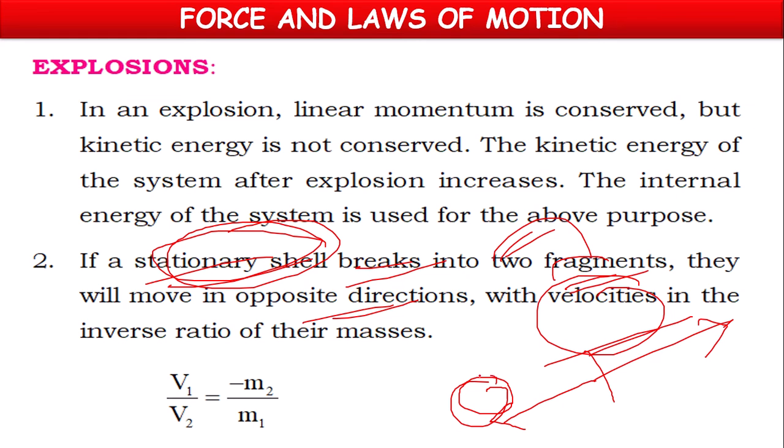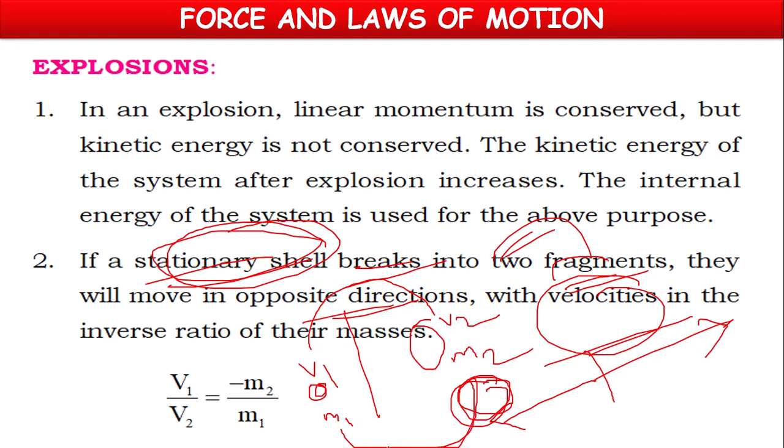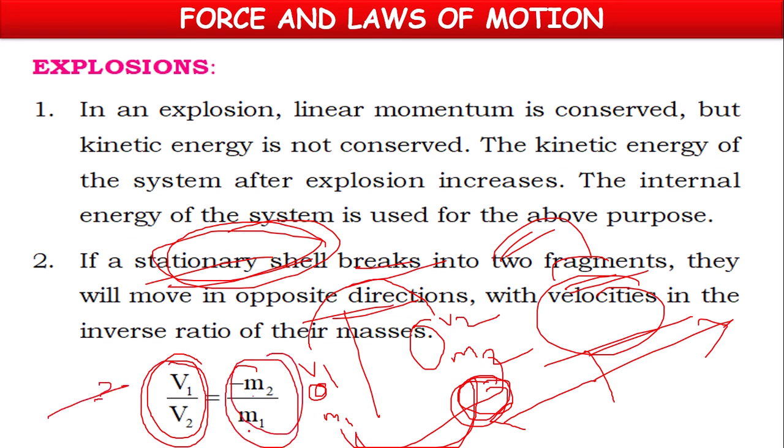If a bomb divides into two fragments, small mass m1 and big mass m2, then the smaller mass will have more velocity v1, and the bigger mass will have less velocity. The velocities are in inverse ratio to the masses. So the velocity ratio V1 by V2 equals M2 by M1.